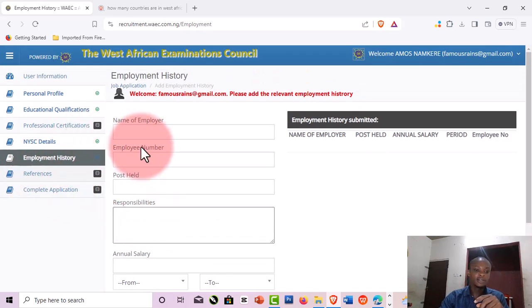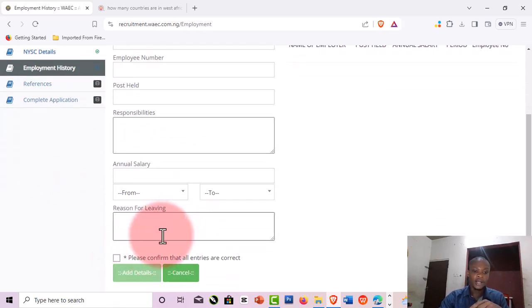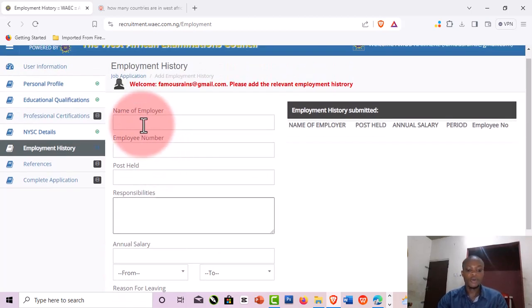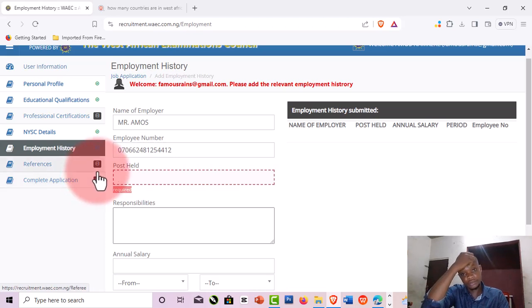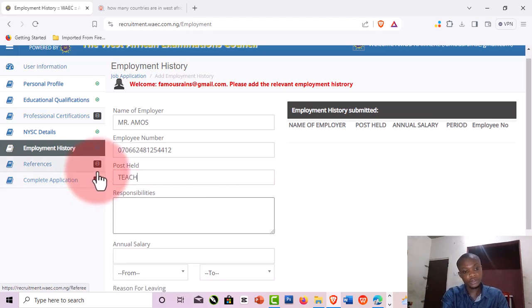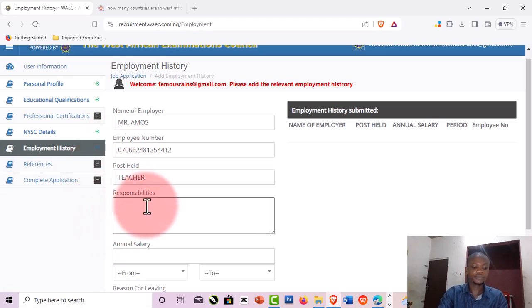So another thing here is, after that you click confirm, you add. You can actually add more. After adding this one, you can add another one again. Let's say that I worked with Mr. Amos, the phone number, this and that. Then position, CEO or whatever. Maybe I was a teacher, right? So classroom, just put teaching.